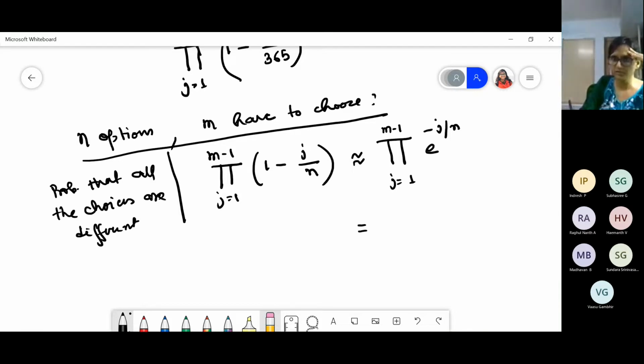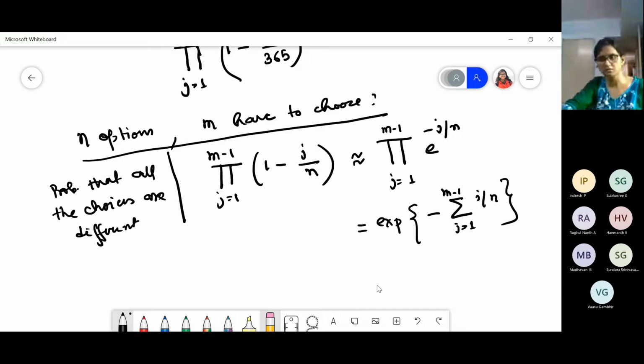After simplification, we get e to the power of the sum over j from 1 to m minus 1 of minus j by n. The minus will come outside.